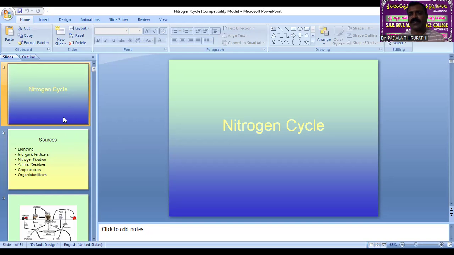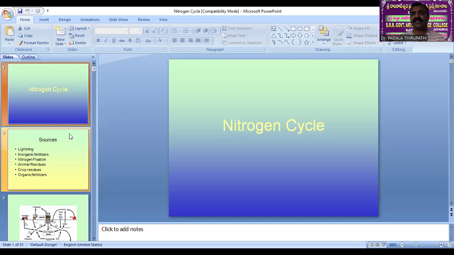So today we are going to discuss the nitrogen cycle in nitrogen metabolism. Nitrogen is one of the biogeochemical cycles, which is responsible for the continuous recycling of nutrients from the atmosphere to living organisms, that is animals, plants, and even human beings.